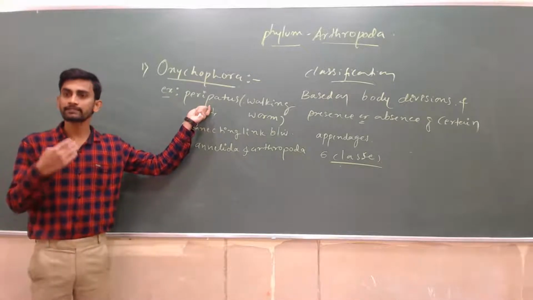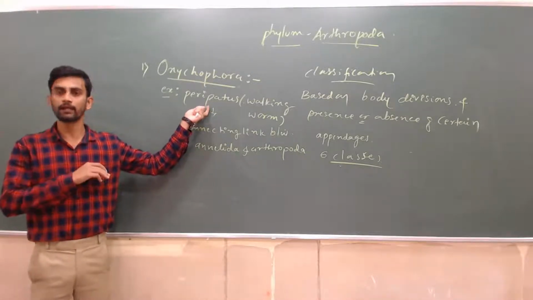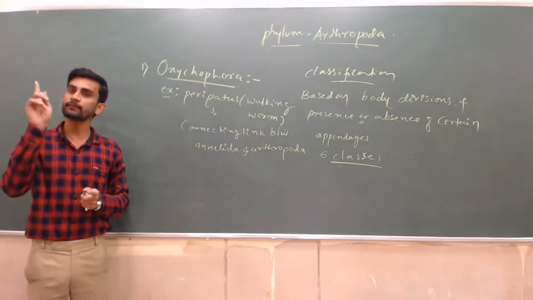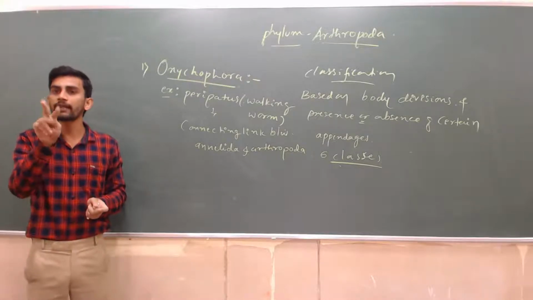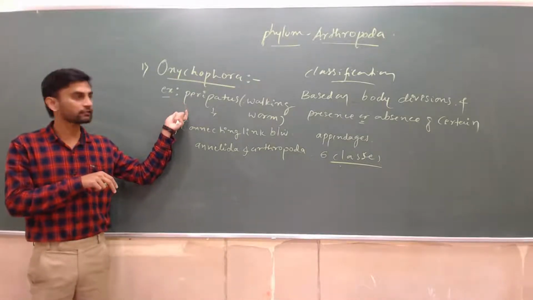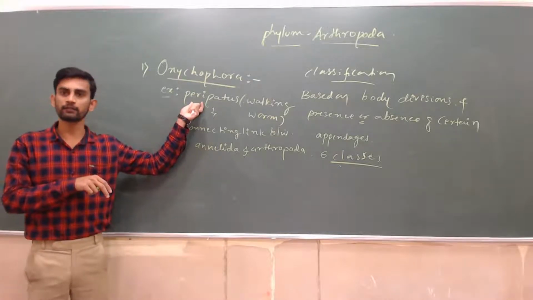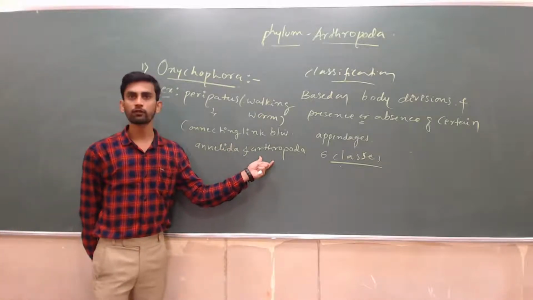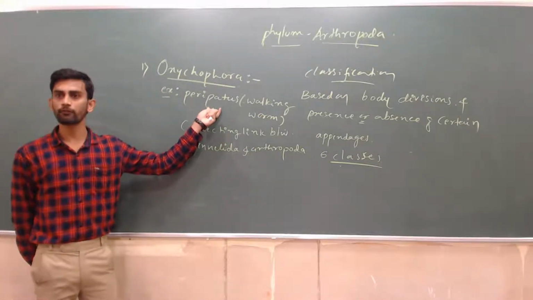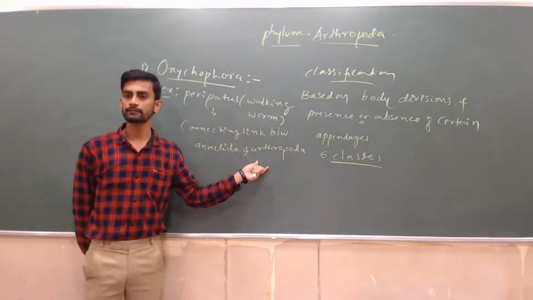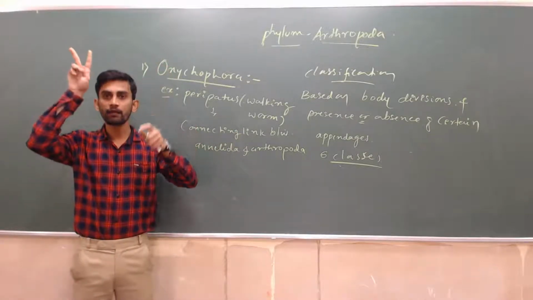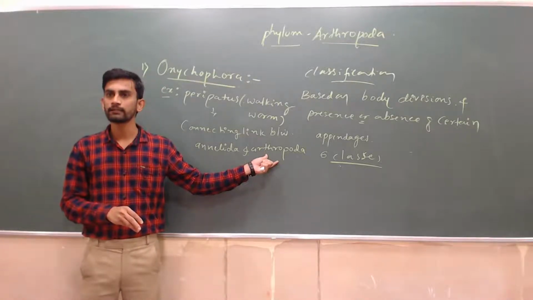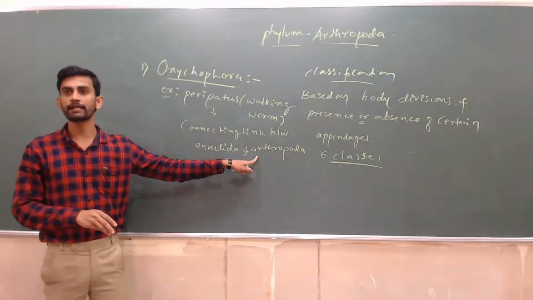Are you getting my point? The excretory organs of annelidans are nephridia, and in Peripatus also you will find nephridia. Nephridia and metameric segmentation are both characteristic features of annelidans, but you will find both characters in Peripatus also. Along with that, it actually belongs to Arthropoda. So what about the arthropodan characteristic features? A pair of antennae or sensory structures you will find, along with compound eyes. And body divisions you will find: head, thorax, abdomen.